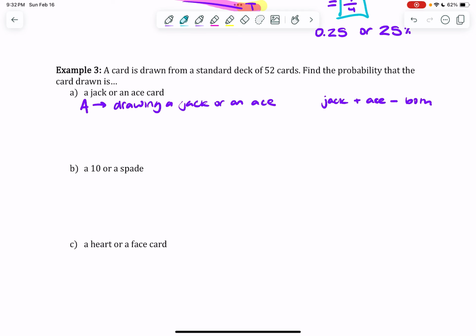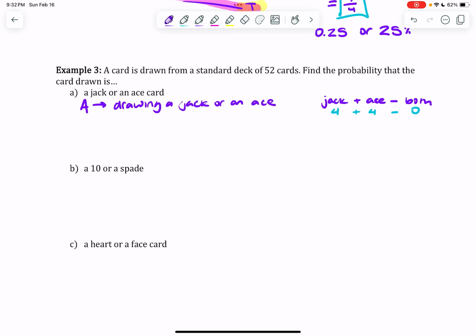And sometimes this can be really helpful. Honestly, in this question here, hopefully you know that there's 4 jacks, there's 4 aces, and there's no cards that are both jacks and aces. So maybe not so super useful in this particular question, but might be helpful when we do have a situation where an overlap does exist. That way we can ensure we're not counting something twice.